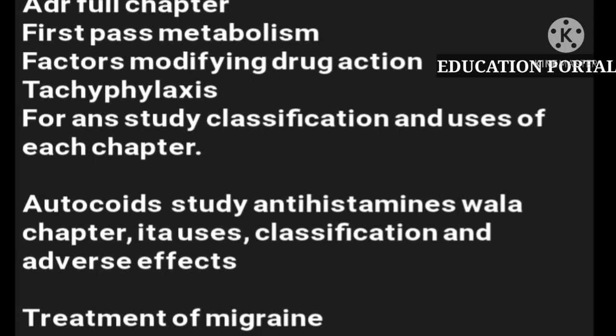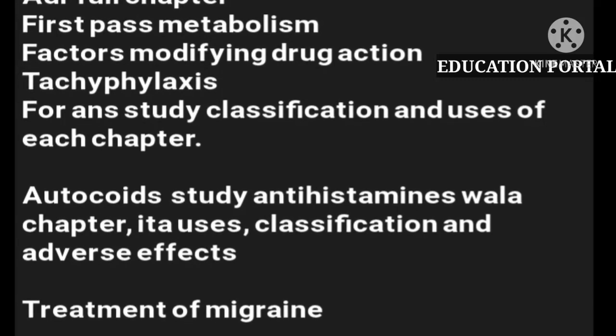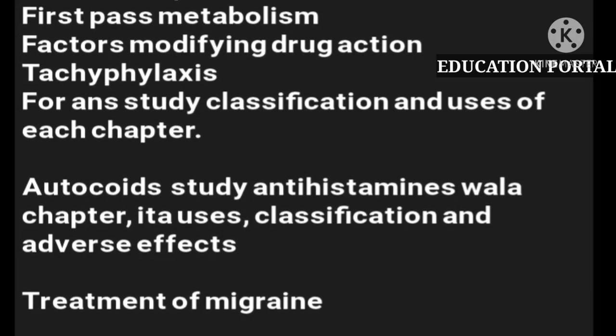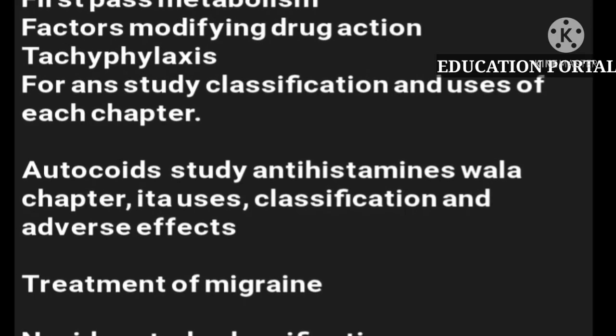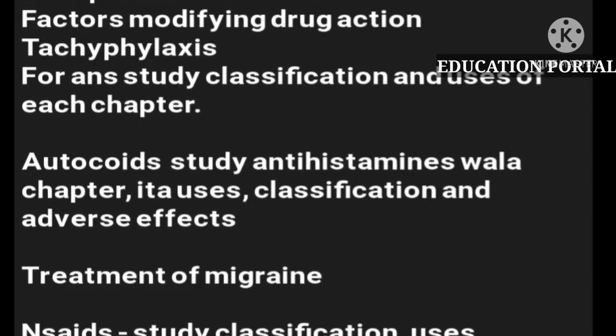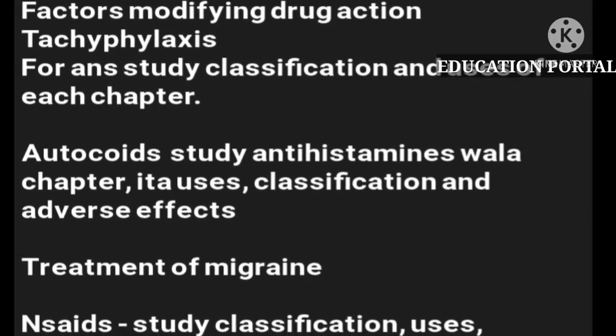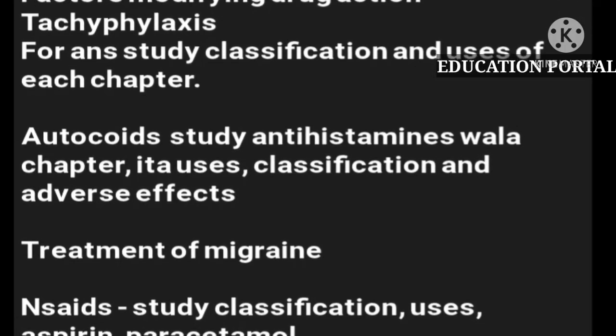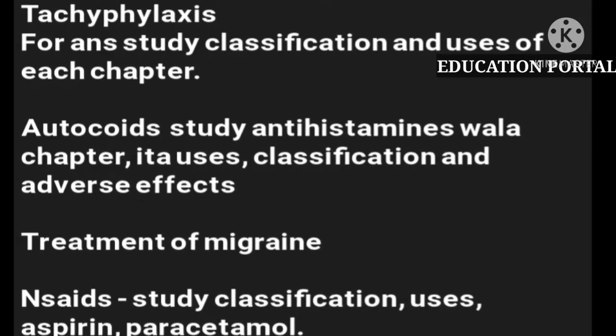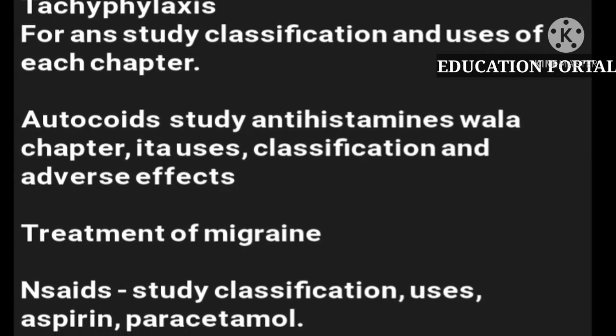Students, for autonomic nervous system, you should know the classification and uses which are given in every chapter of the autonomic nervous system pharmacology. For the autacoids, you should study the antihistamines, and you should know the uses of antihistamines, the classification and the adverse effects. And students, treatment of migraine is a very important question from the